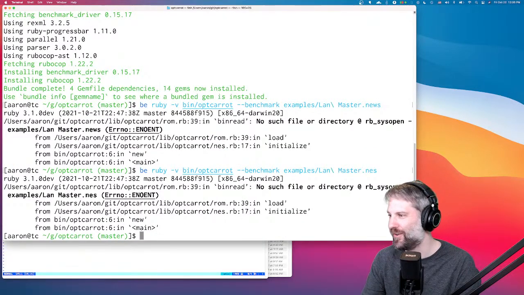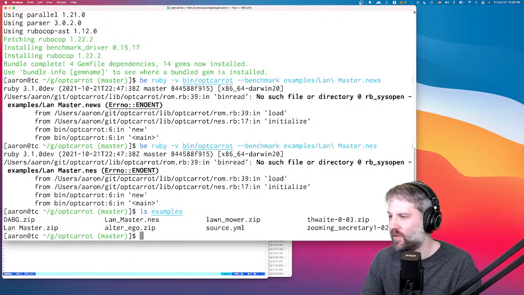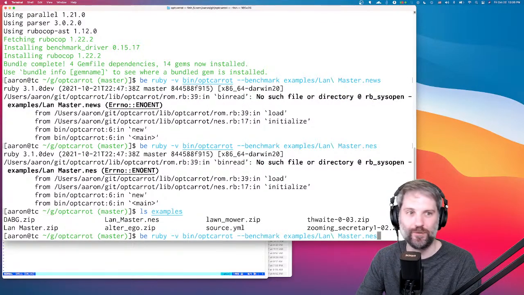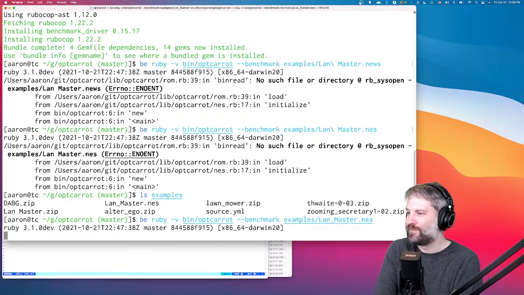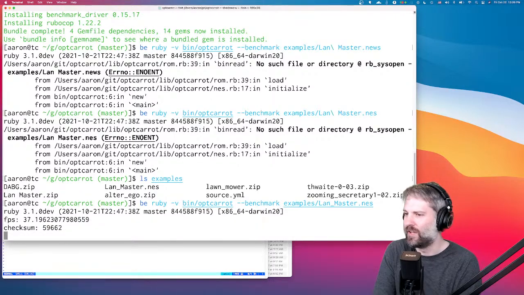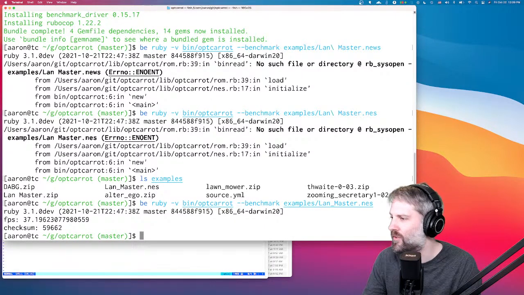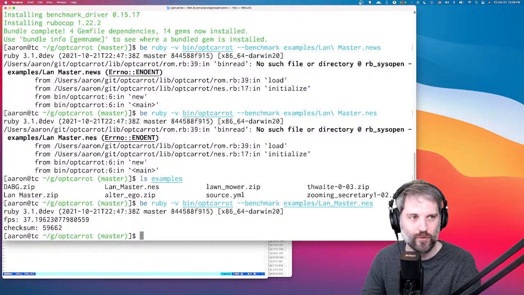Watch me fail in real... What? Come on. Land underscore master, of course. Okay. So if I get the file right, maybe we can run this. Okay. And hopefully, yeah, I'm not using the debug version. That is good. Otherwise it'd be very slow.